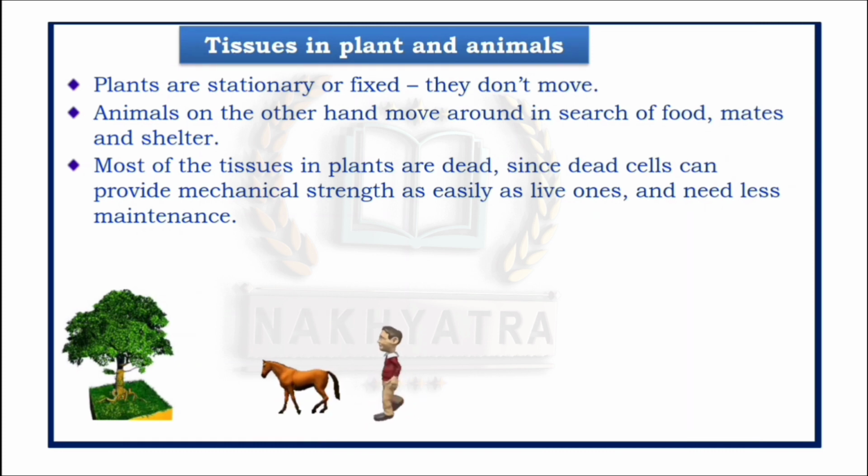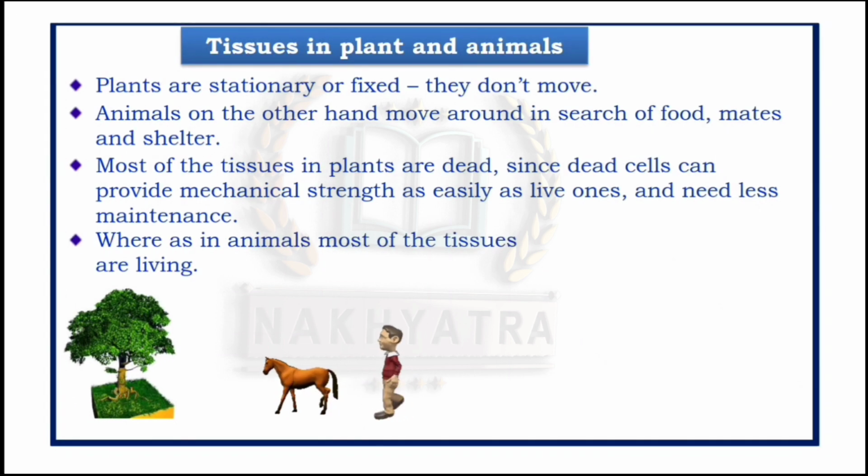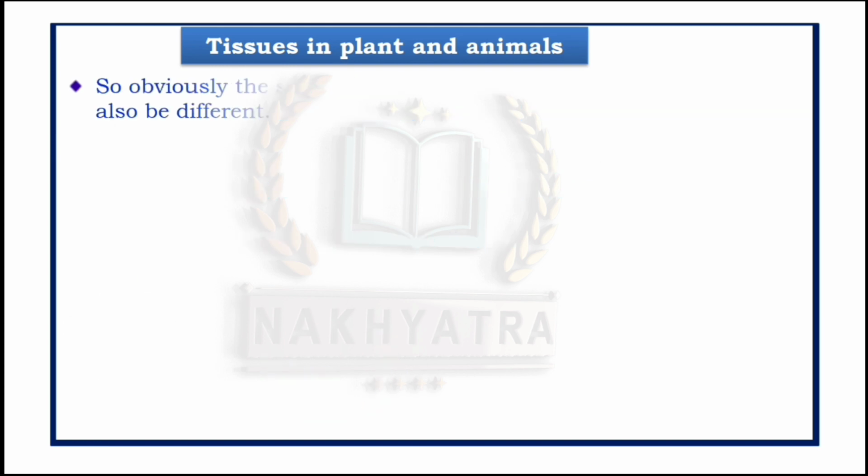And moreover, animals need to be constantly moving. Hence, cells too have to be very active so as to provide the energy and the necessary support to carry out such activities. Clear, everyone? Whereas in animals, most of the tissues are living. We already got to know that most of the tissues in plants are dead, but in animals most of the tissues are living. So obviously the structure of tissues in plants and animals will also be different.